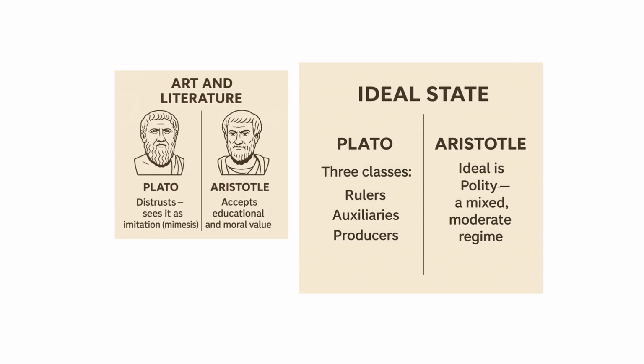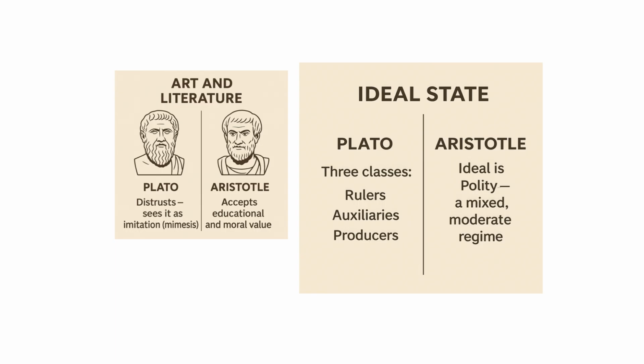So that is why we see that Plato bans poets from the Republic, and Aristotle allows art that promotes virtue. So basically, it's conditional art and literature that Aristotle promotes. And then the ideal state concept. Because, of course, city-states were very common. They were the major prototype used by political philosophers to describe administration or politics. So Plato divided the ideal state into three classes: the rulers, auxiliaries, and producers.